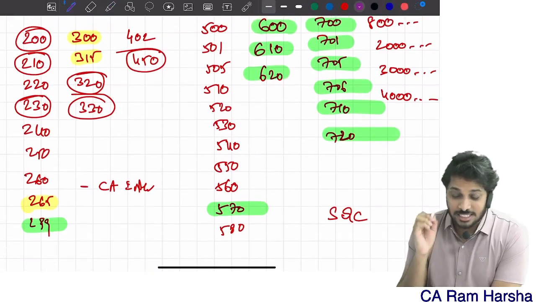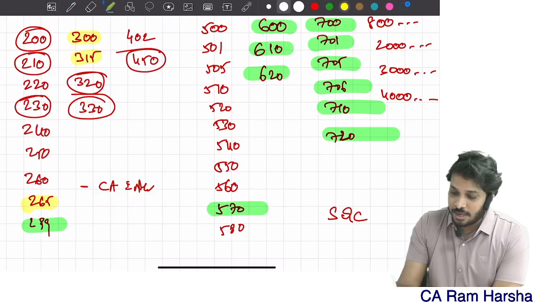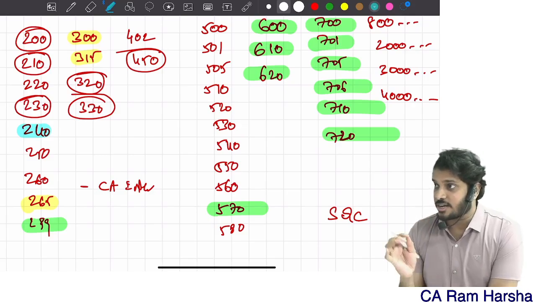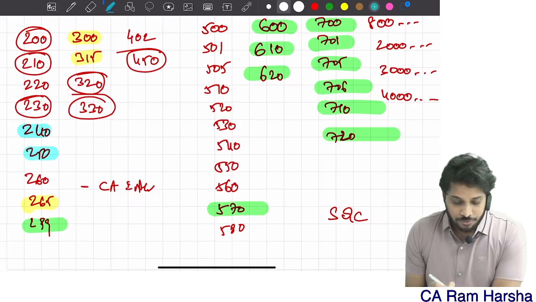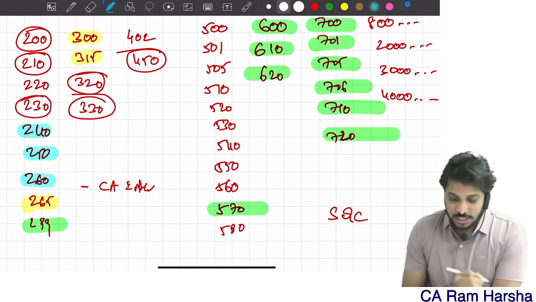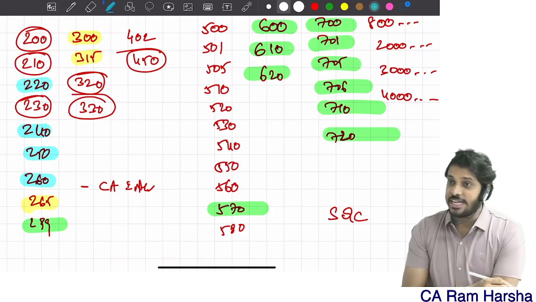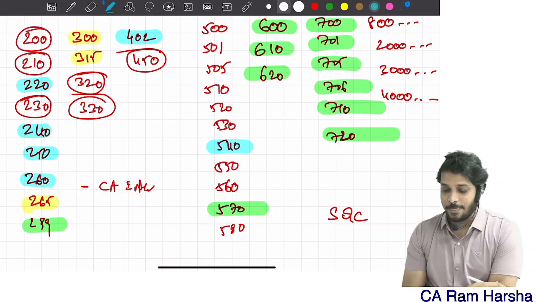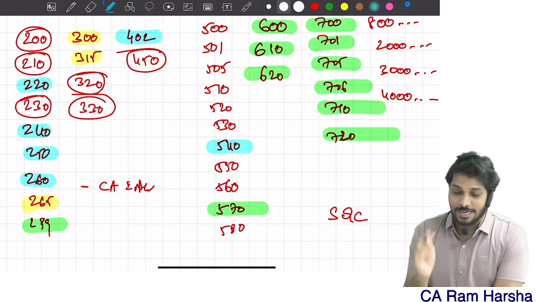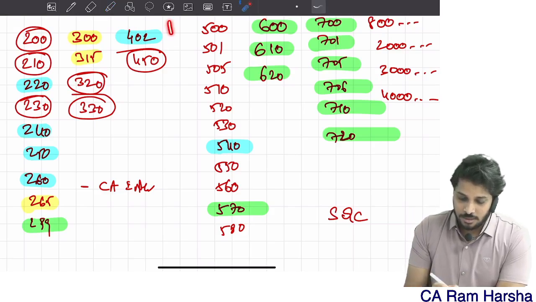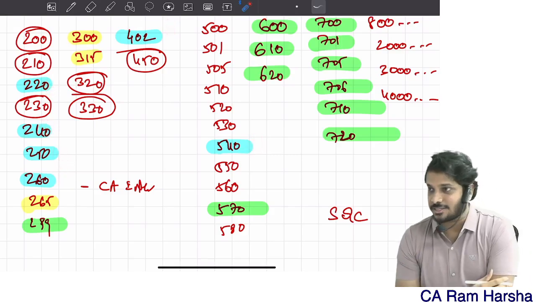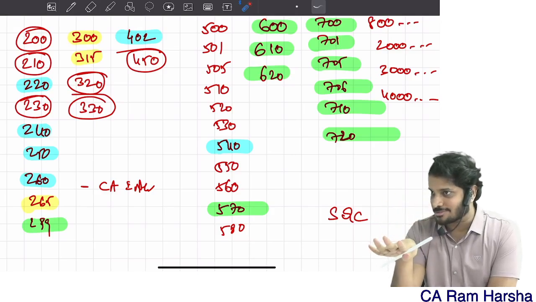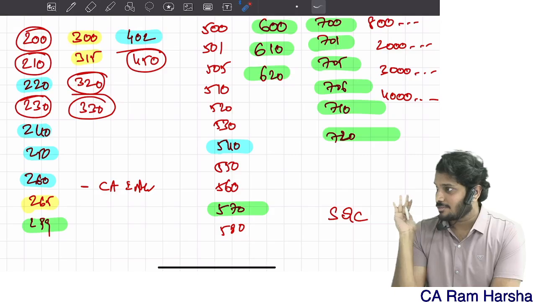What are the standards that are exclusively discussed in CA Final? I'll highlight. 240 is discussed in depth in CA Final in the standards topic. 250, in-depth discussion is there. 260, in-depth discussion is there. 220, in-depth discussion is there. 402, 540. That's it. Like 1, 2, 3, 4, 5, 6. Only 6 standards were given in depth in those 4 chapters which I told.